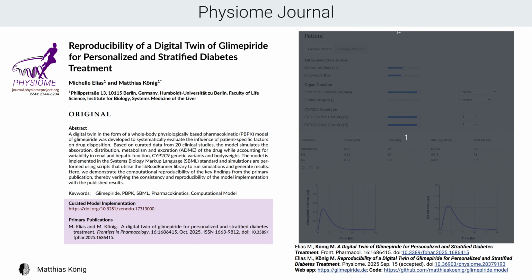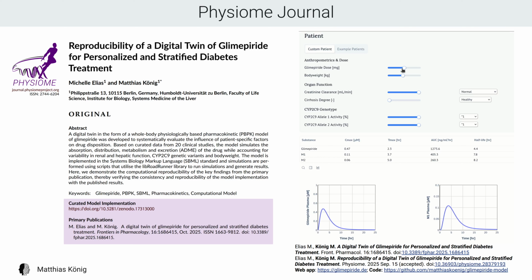In addition, we demonstrated reproducibility through an independent review by the Physiome journal, which confirmed that the entire analysis could be rerun successfully. A second independent review is currently in progress with the BioModels team. If you'd like to explore and interact with the model, visit glimepiride.de, offering an interactive web application of the digital twin, or run the analysis yourself via the GitHub